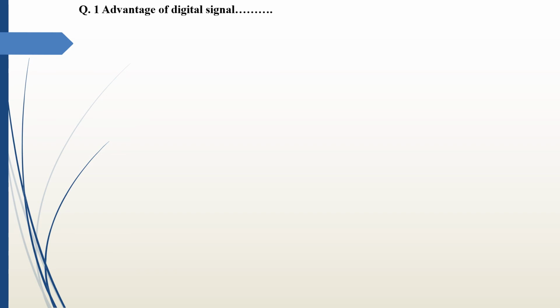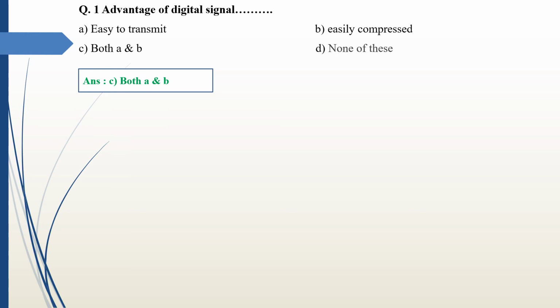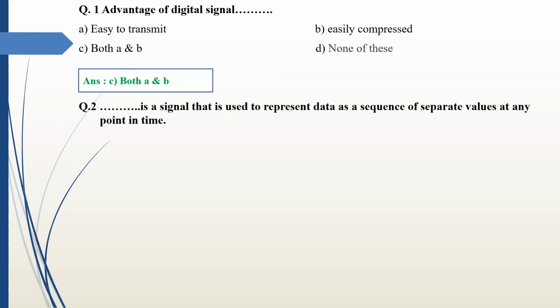First is advantages of digital signal. Options are easy to transmit. Second option easily compressed. Third option both A and B, and last option none of these. Answer of this question is both A and B. Advantages of digital signal is easy to transmit and easily compressed.